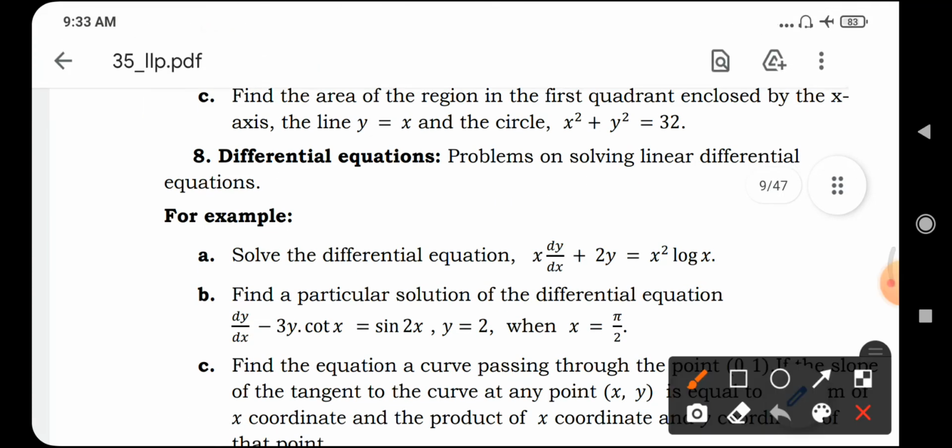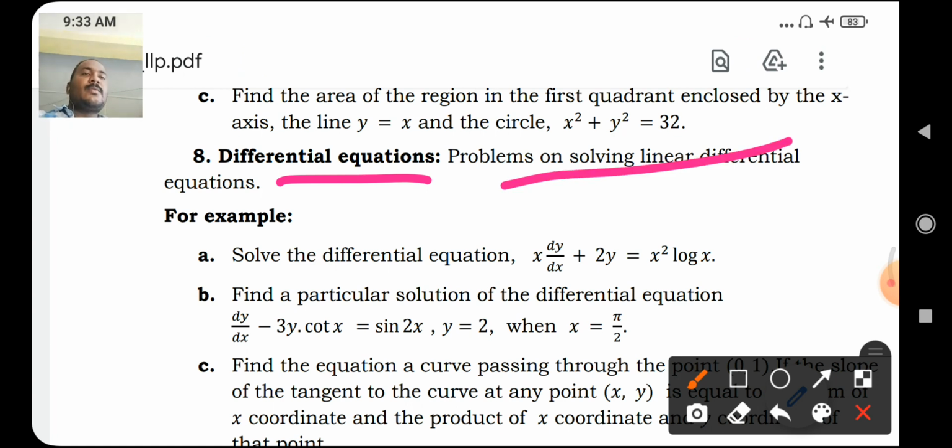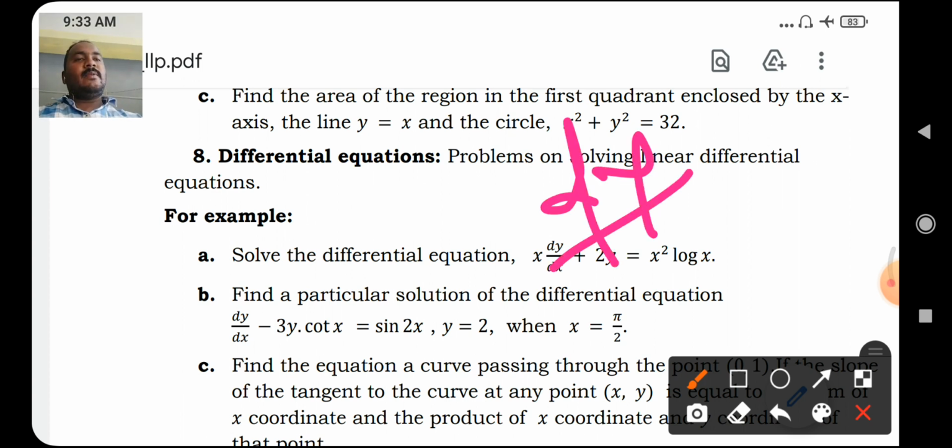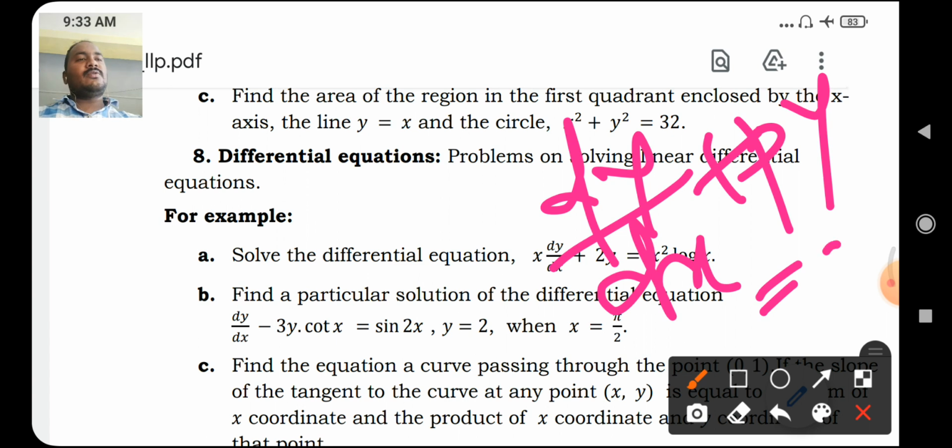Chapter number 8, differential equation: problems on solving linear differential equation of the type dy by dx plus py is equal to q, where p and q are constants or functions of x only.